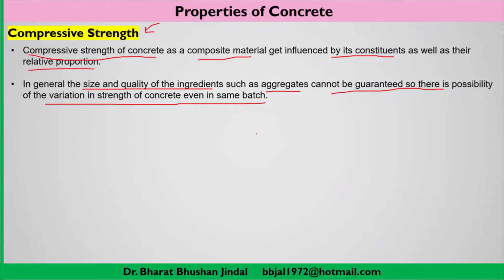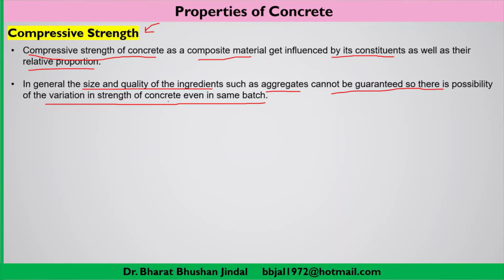So you can't be assured that in a particular batch of concrete, suppose you are preparing 10 cubic meters of concrete, each cubic meter of concrete will have aggregates of the same quantity or the same property.